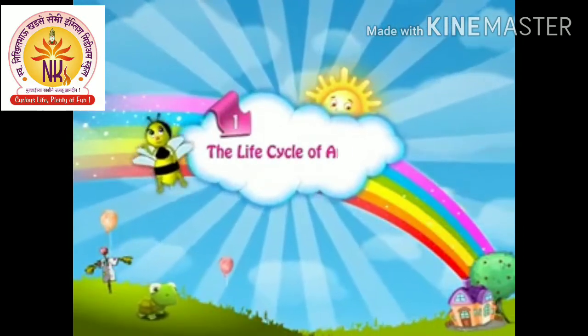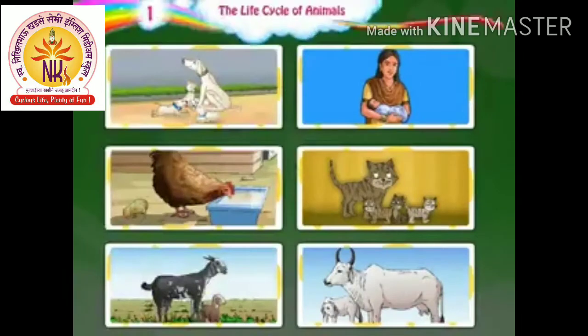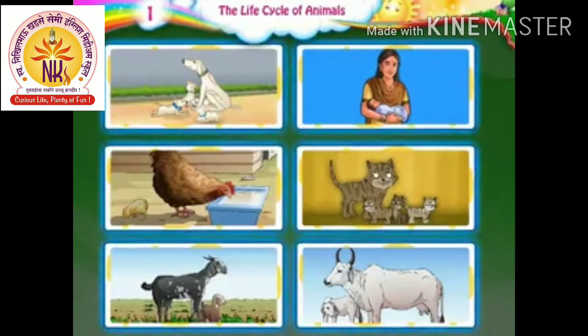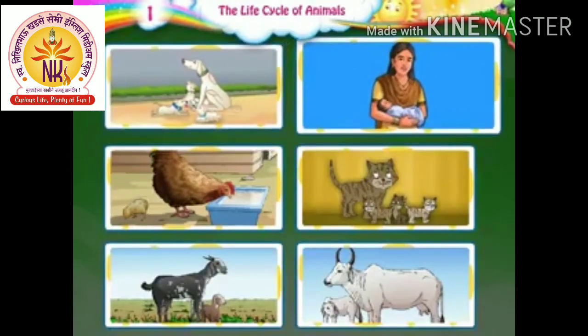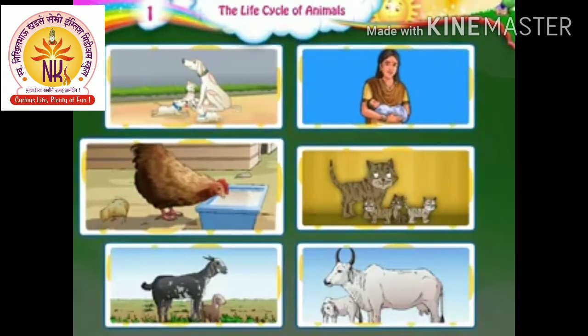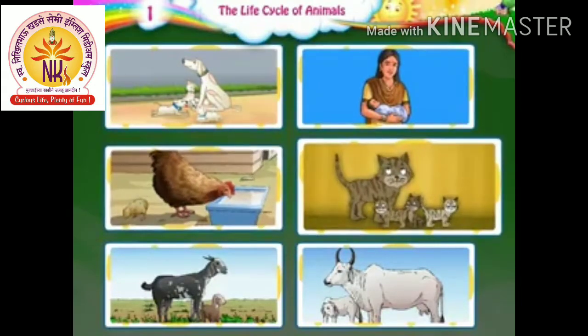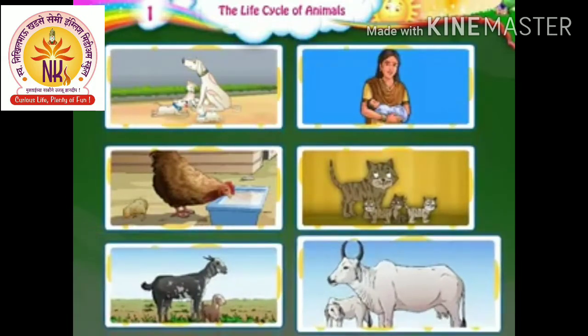The life cycle of animals. Look at these pictures carefully. Among them is the picture of a dog and its pups. The other is that of a mother and a baby, a hen and its chicks, a cat and her kittens, a goat and her kid, and a cow and her calf.